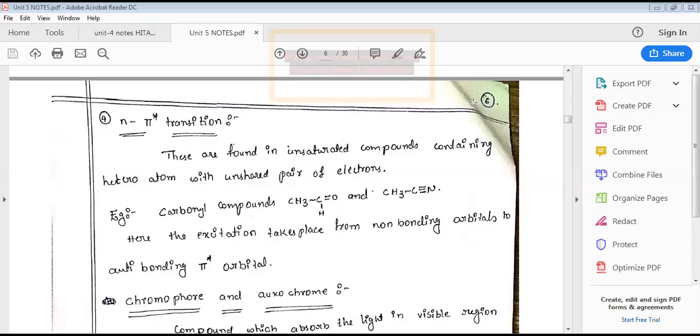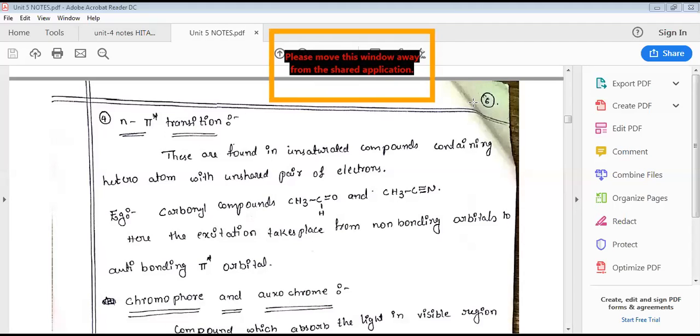We may take methanol, chloromethane, or aminomethane. These are simple examples where heteroatoms have lone pairs of electrons, called non-bonding electrons, and a sigma bond is there. That's why they are involved in excitation. So this is the N to sigma star transition.